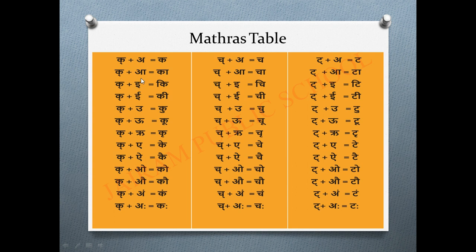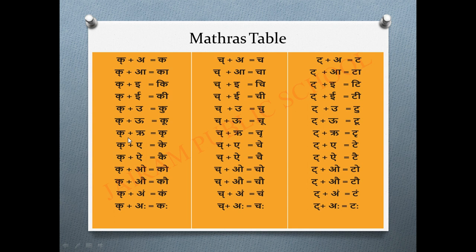Ik plus small i, because it has a small sound, ki. Ik plus long i, so it is a big i, badi i. This is choti i, this is badi i. So big sound, ki. Ik plus u, same small u, choti u, ku. Ik plus u, badi u, big u. So big, long sound, ku.